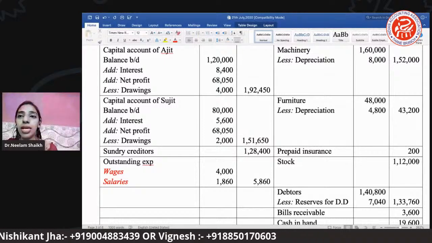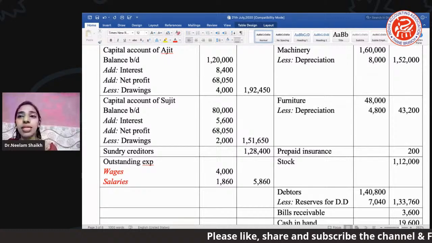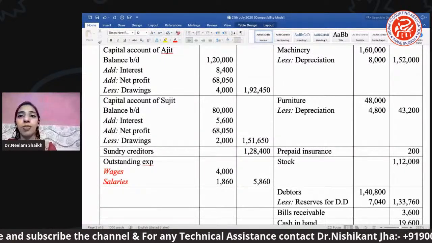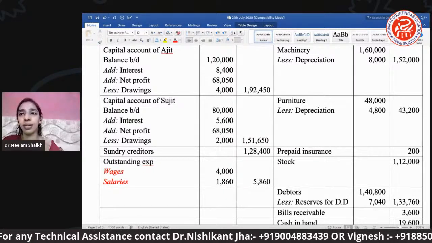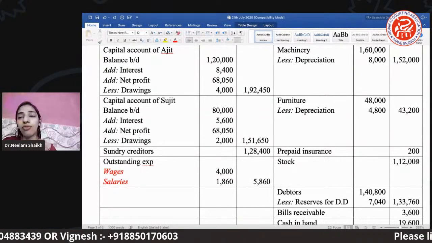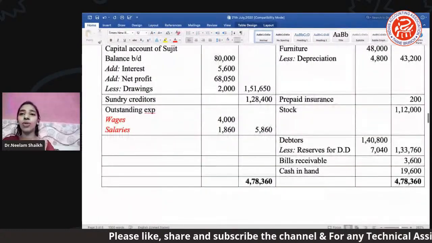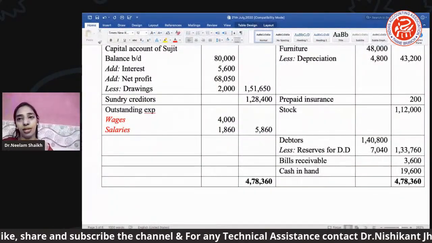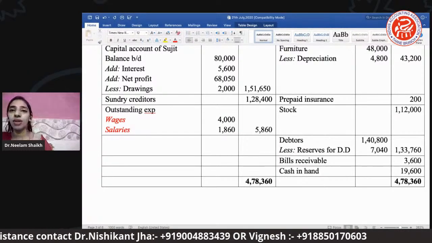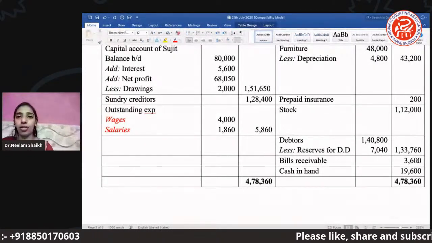Okay. Debtors है हमारे पास. Debtors is 1,48,100, and there was an RDD. When we were discussing the profit and loss, I have already explained you. ये RDD का second effect आपको debtors पे मिलेगा. हमने debtors में से RDD क्यों निकाल दिया? Reason is 7,040 rupees is such an amount which is doubtful whether the firm could recover from the debtors. That is the doubtful amount. That's why you can find here we have deducted the reserve for doubtful debt.